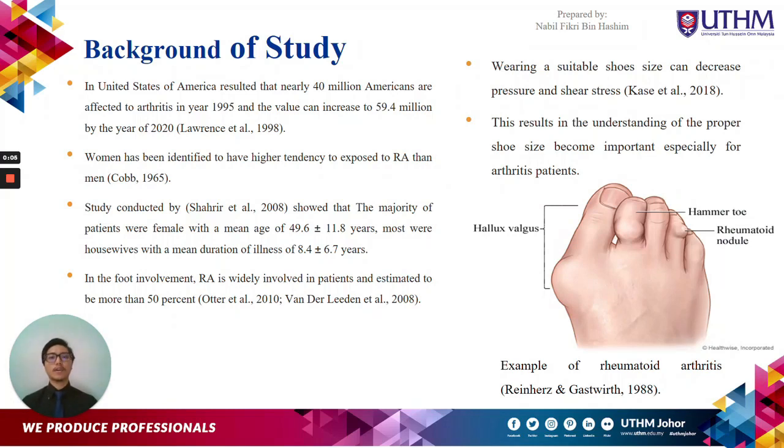In the United States of America, nearly 40 million Americans were affected by arthritis in 1995, and they predicted that the value can increase to 59.4 million by the year 2020. Okay, what is arthritis? Arthritis is a common disease that can be in various forms. The common major diseases of arthritis are osteoarthritis and rheumatoid arthritis.